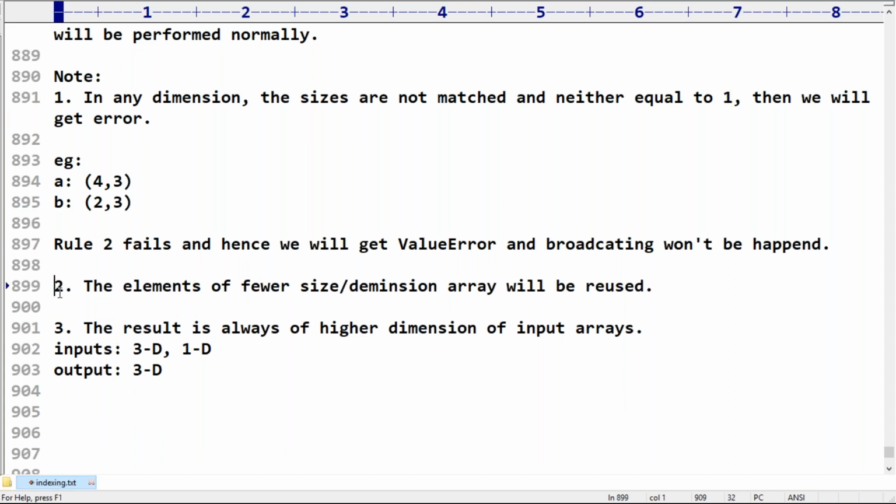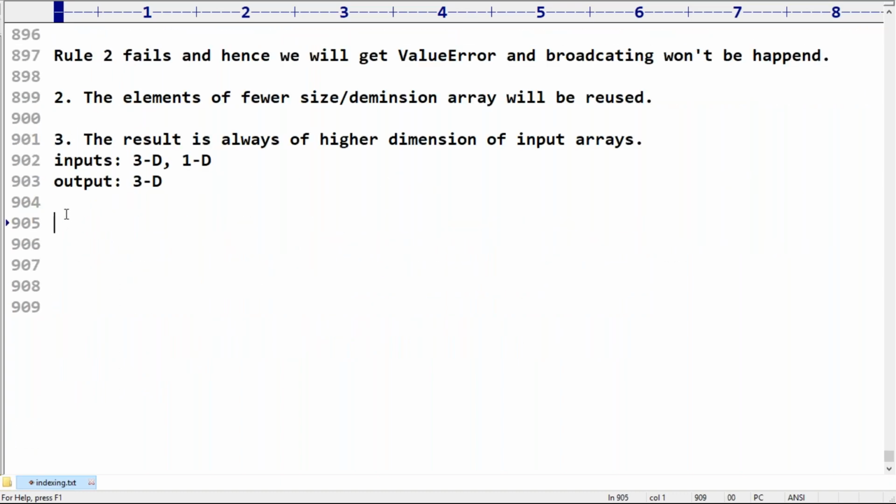Yeah, that's it. These are the rules for broadcasting. Can I go for a small example so that you may get much clarity? Please confirm. Can I go for a small example so that you will get much clarity about this? Okay, now what is that example? Just take very special care. Yeah, we will take example one.